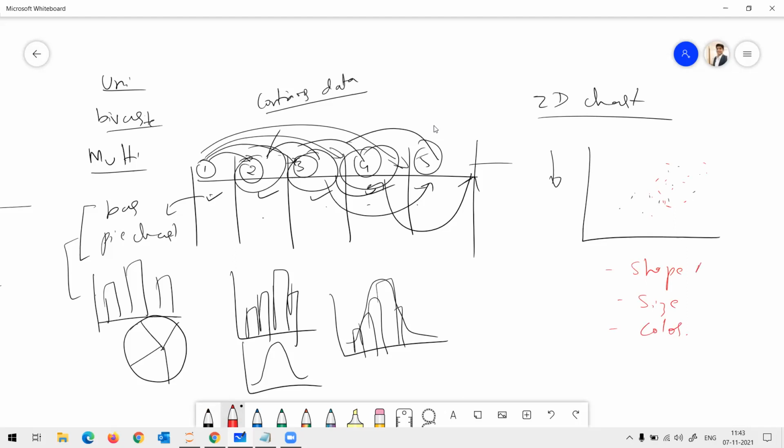The shape could be the plus, the star, the triangle, square, circle. The size could be a smaller circle showing that it's a baby, a bigger circle showing it's a teenager, and a bigger one showing it's an adult. Color could be the different colors that I showed here. Okay,